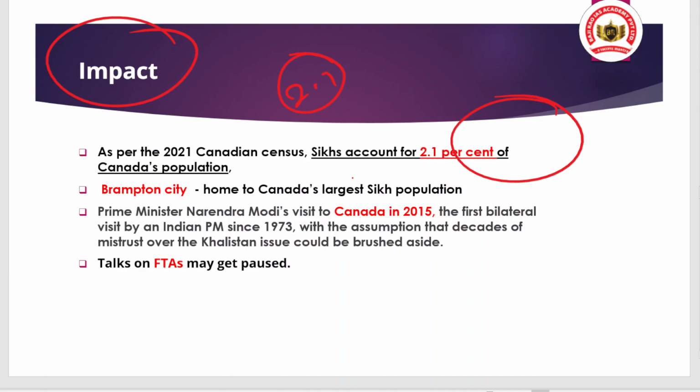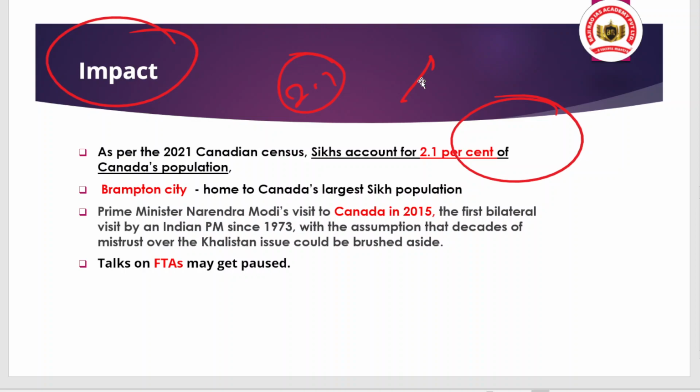But despite all these issues going on, our Prime Minister tried to resolve the relations and move them forward by removing the mistrust over the Khalistan issue.